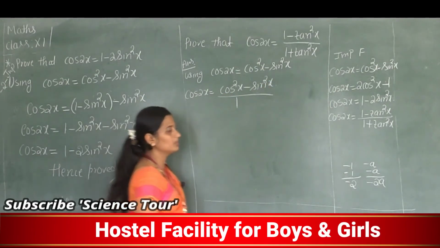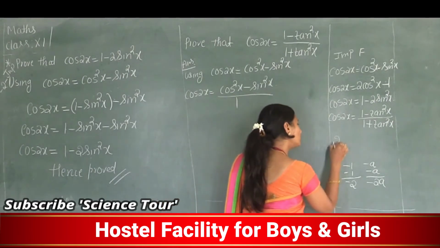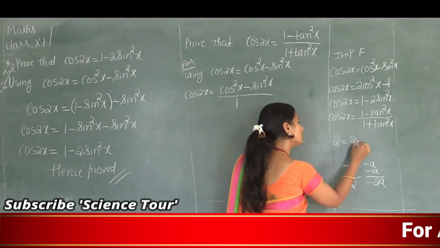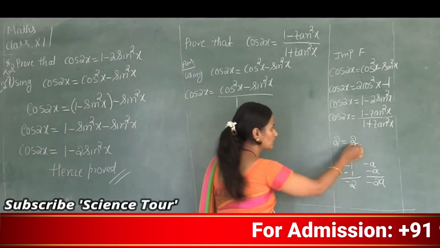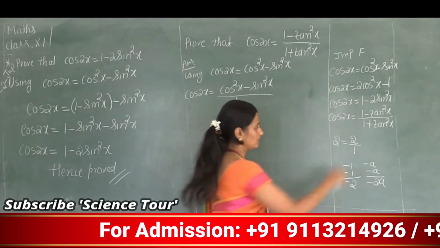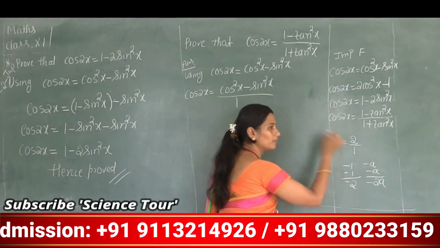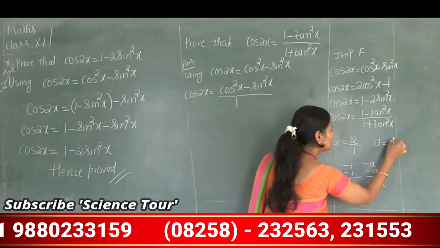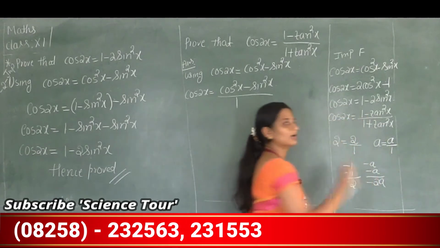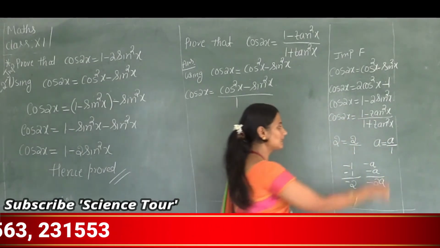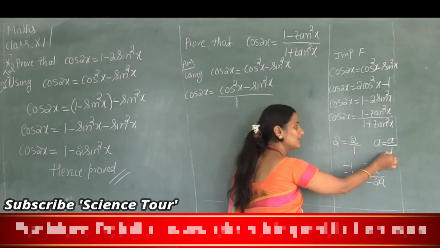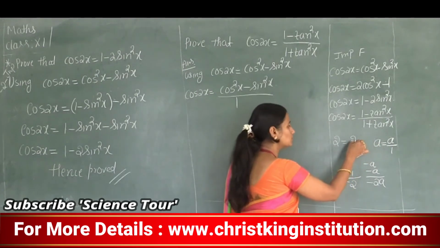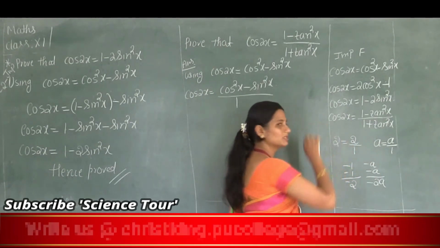Is this equal? See here, 2 can be written as 2 divided by 1. Are both the same here? So here 2 is equal to 2 by 1, or we can say that if A is there, we can write this as A divided by 1. Both values are the same, right? A divided by 1 is how much here? A. So 2 divided by 1 is again how much? 2, right?